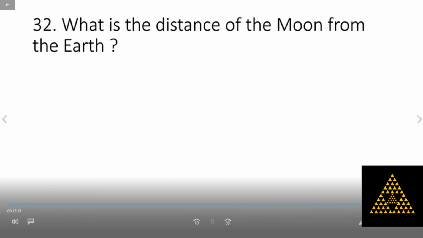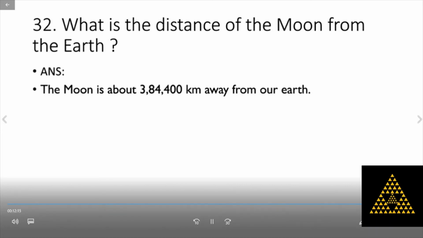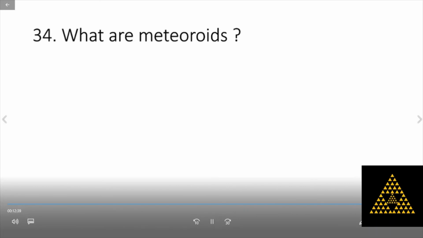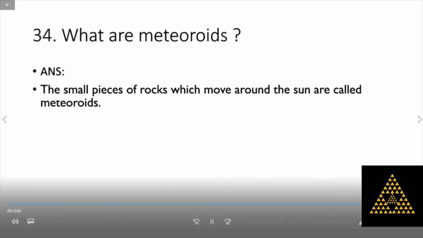What is the distance of the moon from the Earth? 3,84,400 kilometers away from the Earth. Neil Armstrong was the first man to step on the surface of the moon on which date? 20th July 1969. What are meteoroids? The small pieces of rocks which move around the sun are called meteoroids.